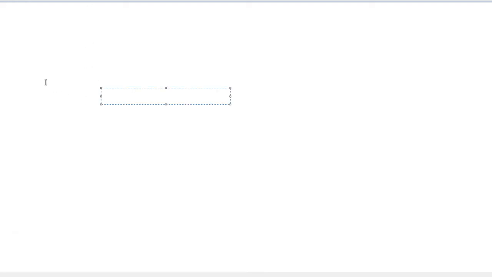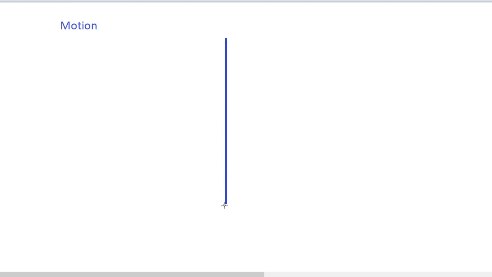Hello, let us dive into the world of physics and especially into the world of motion. Now, when we talk about motion, the first concept that we should discuss is the concept of position. Now, what is position? The position of an object is its existence in a particular point of space.